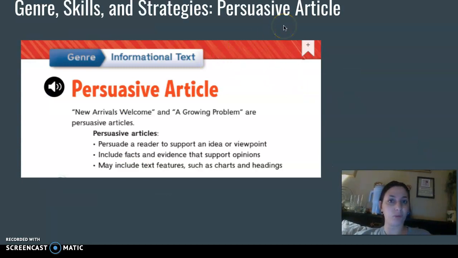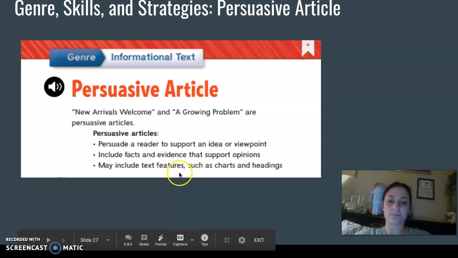And like we know, we've been working on persuasive articles. We know that a persuasive article has a purpose, and its purpose is to persuade the reader to support a certain idea. And they do this by giving facts and evidence that back up their opinions, just like we do in our persuasive writing. And we know we're going to see a lot of text features such as charts and headings and graphs and photographs and captions. Okay, so that's all what a persuasive article does.